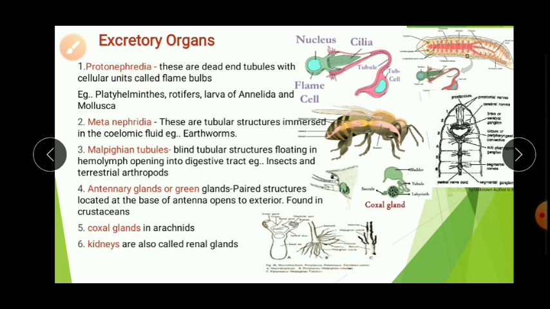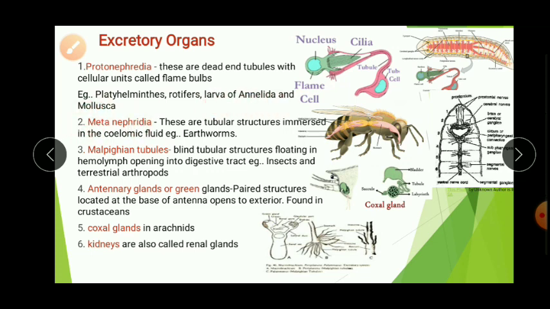These are dead end tubules with cellular units called flame bulbs. Here you are able to see a Fasciola hepatica, a platyhelminthes, and at the body wall you can see a small tubular structure which is called protonephridia. Here you can see the small structure of it, and it is enlarged here. It has a nucleus, flame cell, cilia, tubule and tube cell. So this is the protonephridia. It is present in the platyhelminthes, rotifers, larvae of annelids and mollusca.